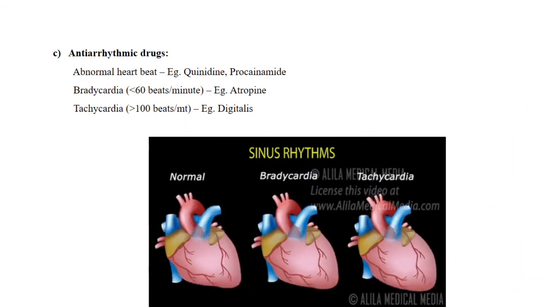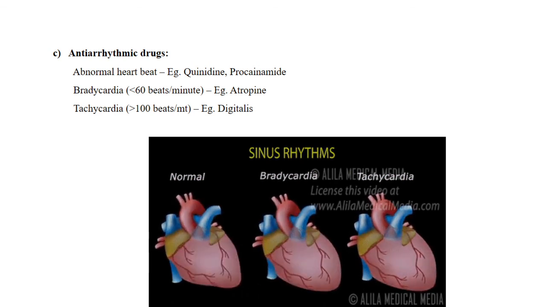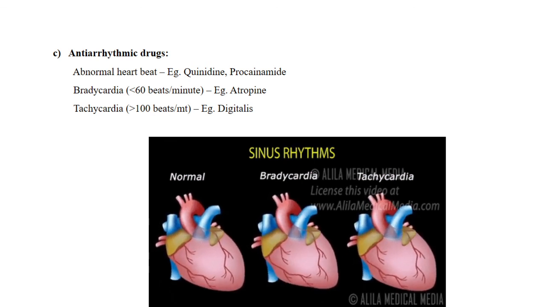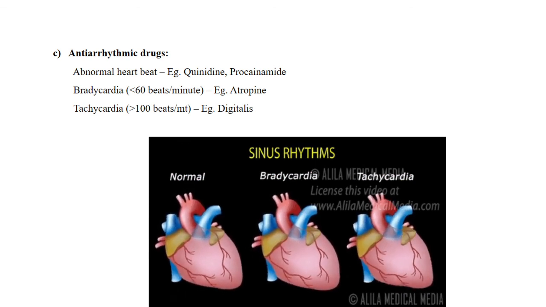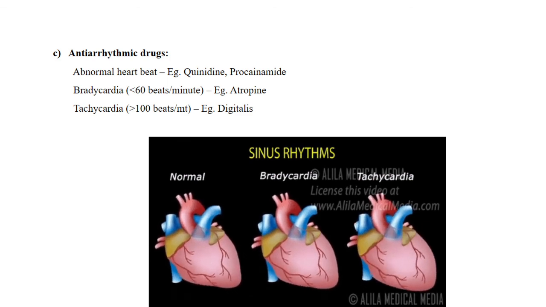And the next one, anti-arrhythmic drugs, that is, those drugs that help to treat abnormality in our heart rhythm. Either it can slow down our tachycardia condition that is seen in this animation, or it can speed up our bradycardia condition. So those drugs that help to maintain the normal heart rhythm, free of bradycardia and tachycardia conditions, can be called antiarrhythmic drugs.